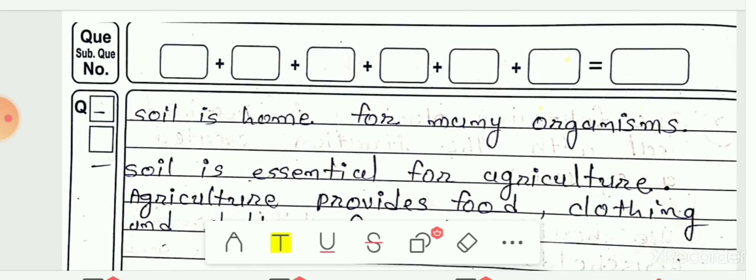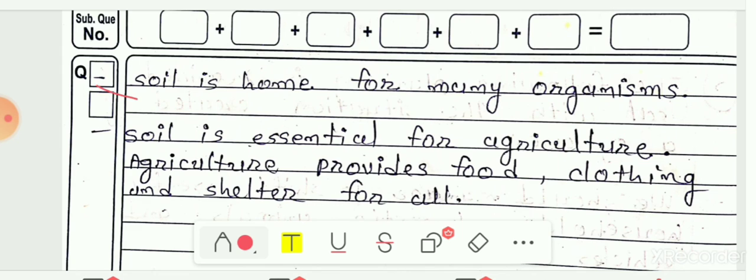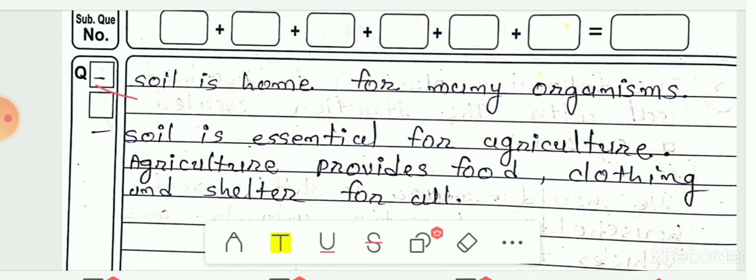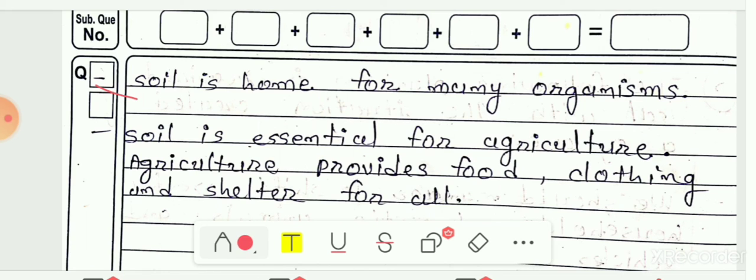Next, soil is home for many organisms. As we know, earthworms and rats stay in the soil, so it is their house. Last, soil is essential for agriculture. Agriculture provides food, clothing and shelter for all. This is the most important use, as agriculture provides us food, then clothes and shelter. So these are the uses of soil.